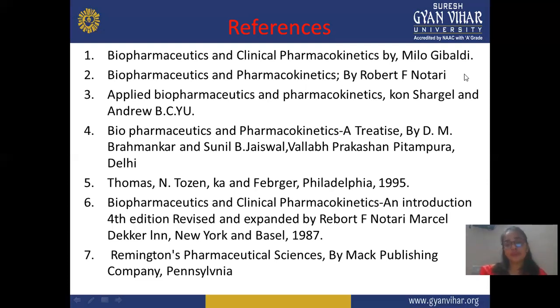In this book, majorly all topics are covered and the content is also good, but side by side you should also use other books. Next is Rowland and Tozer, Philadelphia, 1995. Next is Biopharmaceutics and Clinical Pharmacokinetics: An Introduction, 4th edition, revised and expanded, by Robert E. Notari, Marcel Dekker, New York, 1987. And the last one is Remington's Pharmaceutical Sciences, also a good and best book, by Mack Publishing Company, Pennsylvania. All these books are good and sufficient for biopharmaceutics. If you require more material, you can also use other books or videos.